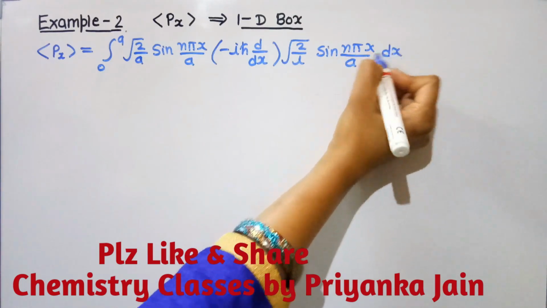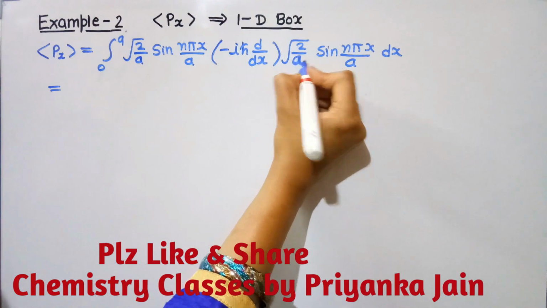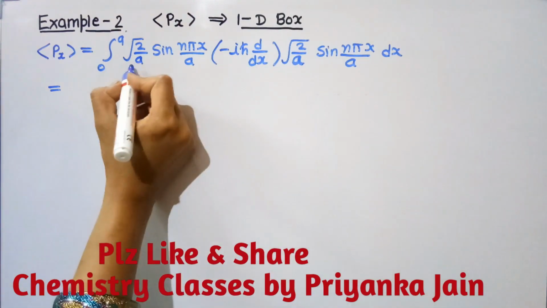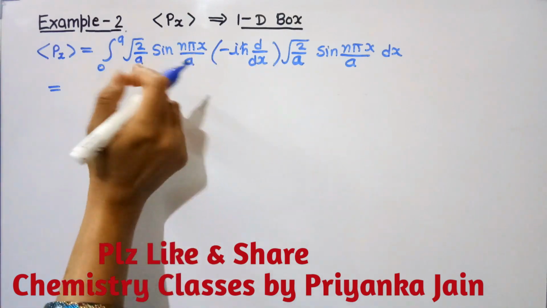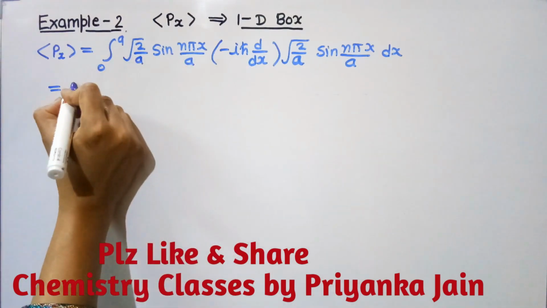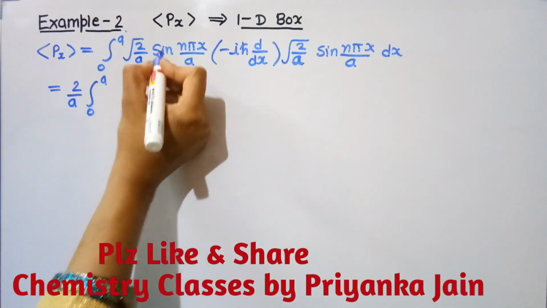Okay, now same thing we have to do. This is A, length. And now multiply these two terms, so it will be equal to 2 by a, and we can take it outside the integration and do integration here.